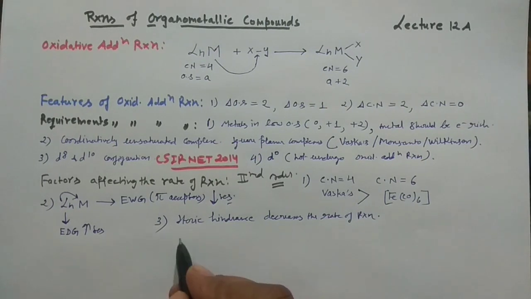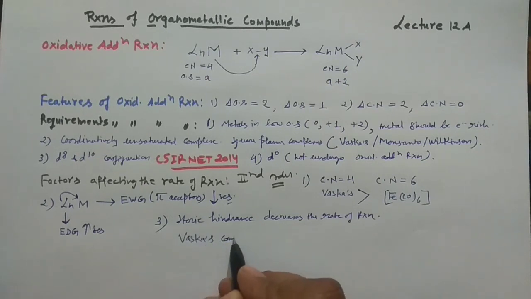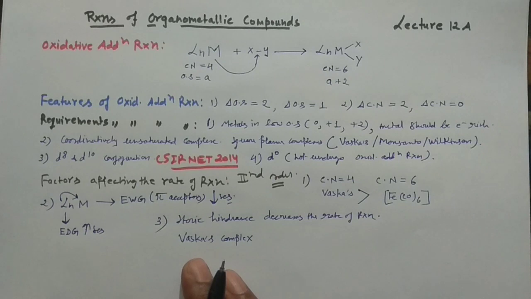Say you have Vaska's complex. I'm not writing this complex because I have written it in my previous lectures again and again, and later in the lecture I will discuss the formula also, but for now you can understand it in that manner.